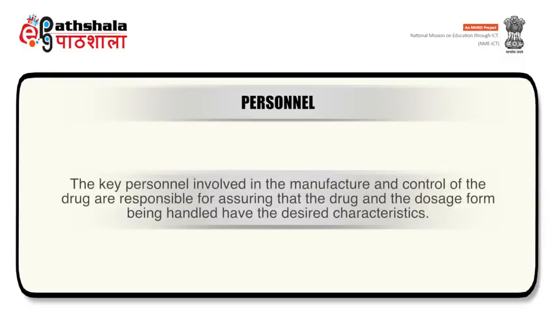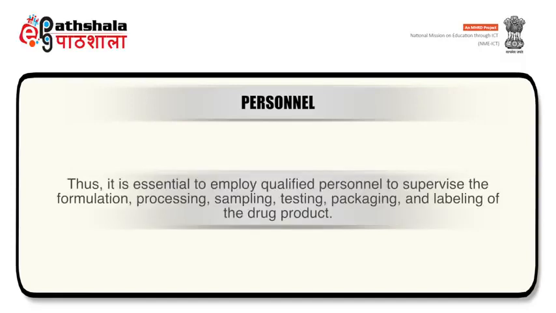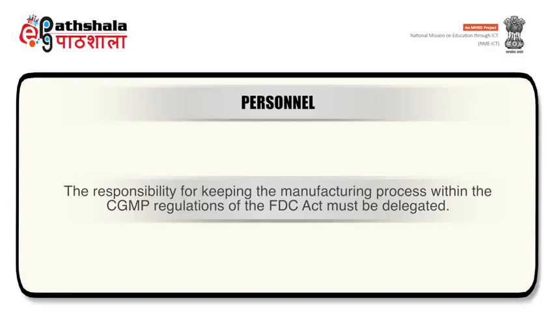Key personnel involved in the manufacture and control of the quality drug are responsible for assuring that drug and dosage form being handled have the desired characteristics. Therefore, it is essential to employ qualified personnel to supervise formulation, processing, sampling, testing, packaging, and labeling of the drug. Responsibility for keeping the manufacturing process within the CGMP regulations must be delegated.